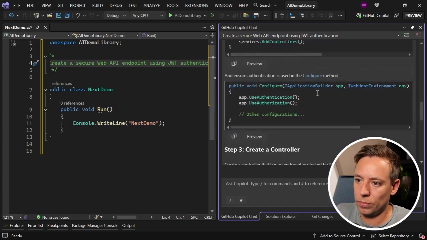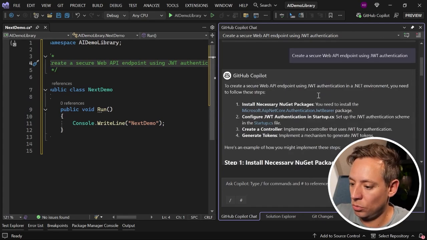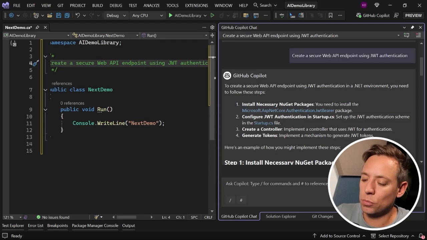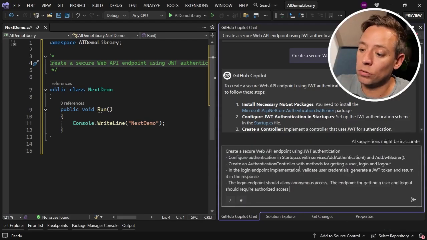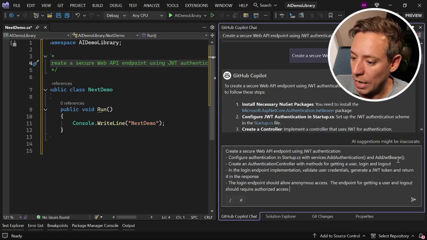So I am going to change my prompt a little bit. I start with the exact same thing, but then I'm going to be more specific. I'm going to set the stage again. So I'm going to say that I want to configure authentication in startup by calling into add authentication and add JWT bearer. I also want an authentication controller with methods for getting a user, logging in and logging out. So that is more than what we previously had.